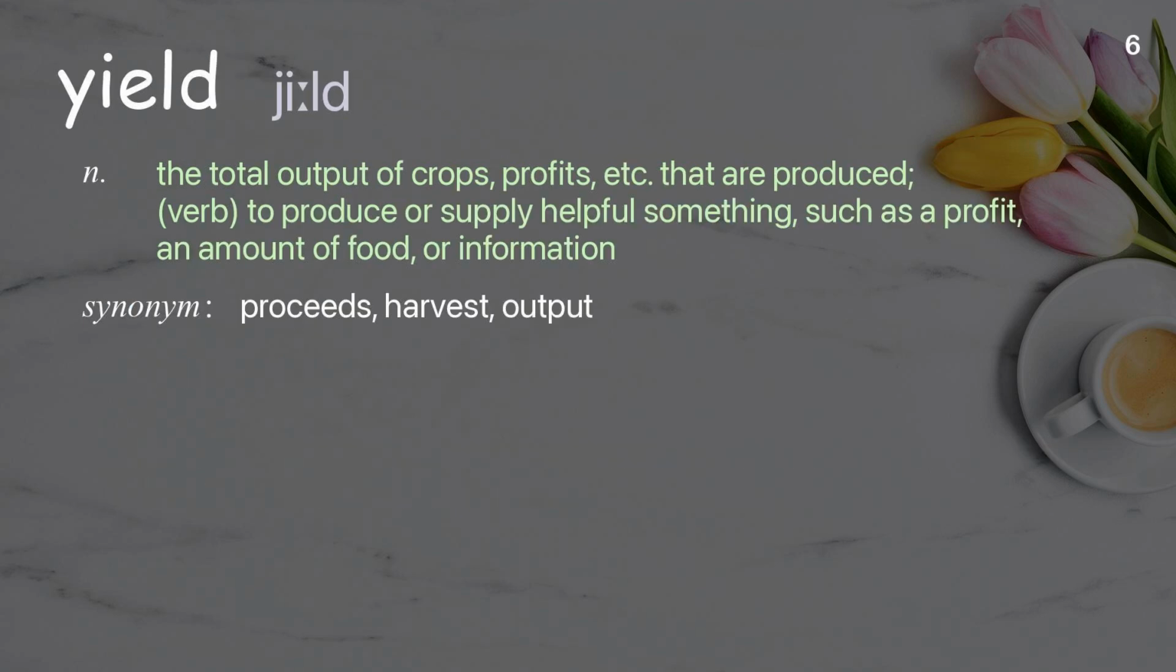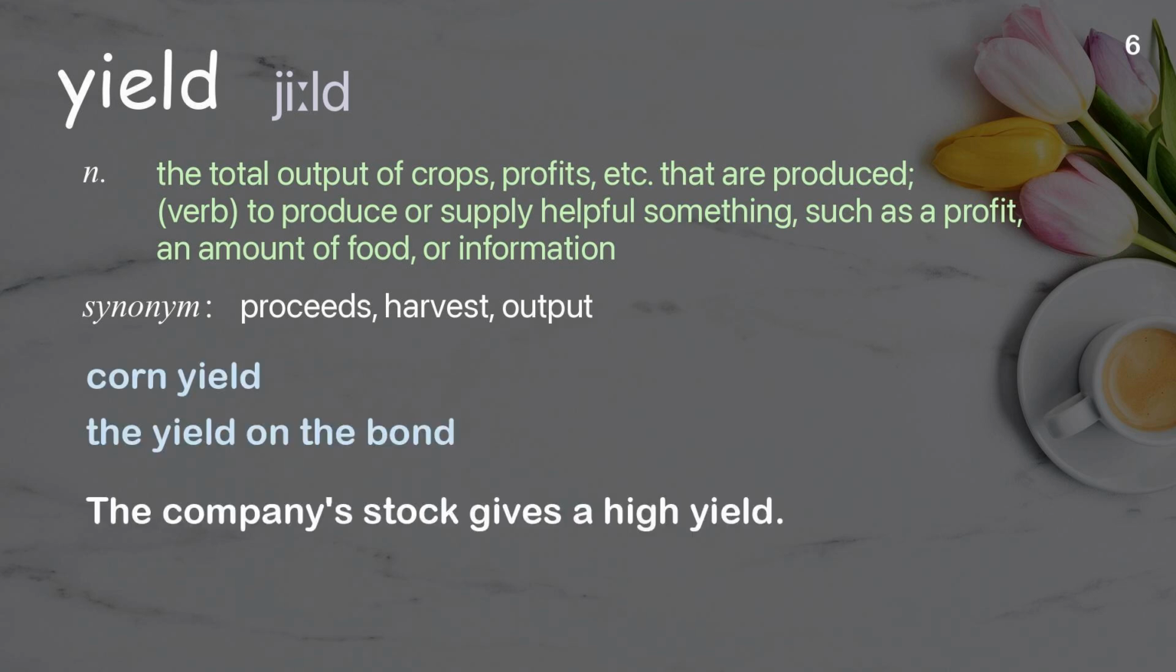Yield. The total output of crops, profits, etc. that are produced. Verb, to produce or supply something helpful, such as a profit, an amount of food, or information. Examples: Corn yield, the yield on the bond. The company's stock gives a high yield.